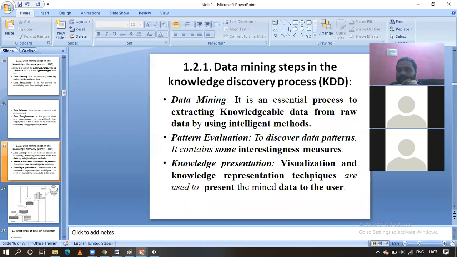Okay, in an understandable way, guys. Then easily that will be understandable by users with the help of knowledge representation, guys. These are all the different steps related to the KDD process. Okay, in this, guys, data mining is only a sub part, guys.